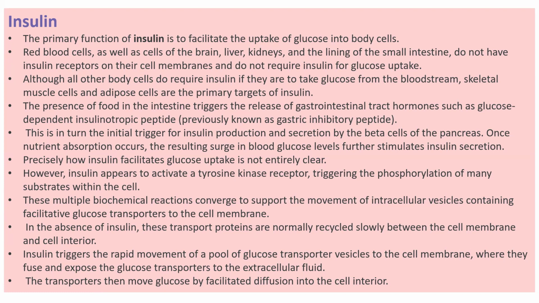This in turn triggers insulin production and secretion by the beta cells of the pancreas. Once nutrient absorption occurs with the help of your blood vessels and lymph, the resulting increase in blood glucose level further stimulates insulin secretion. So in this way, insulin comes into role.